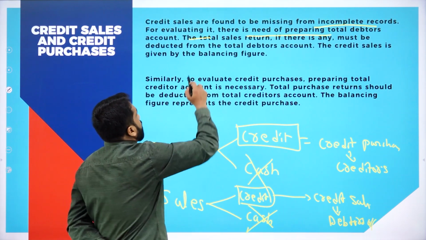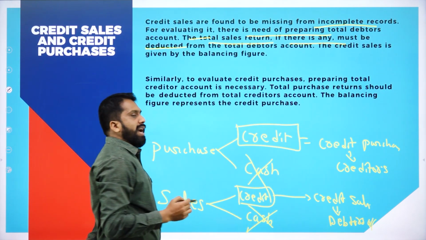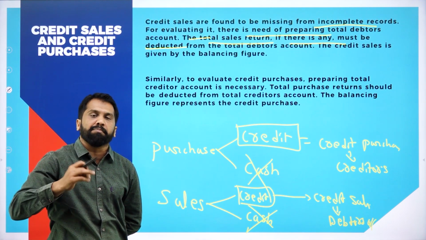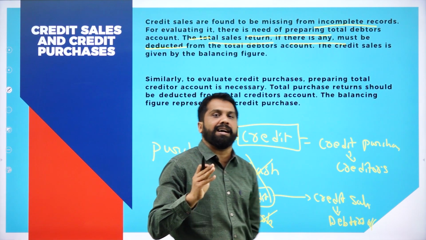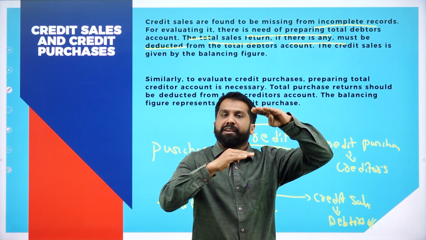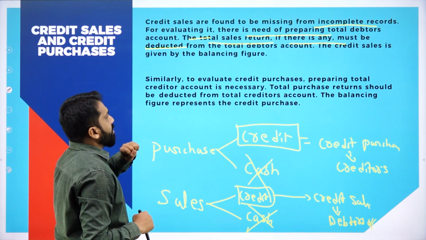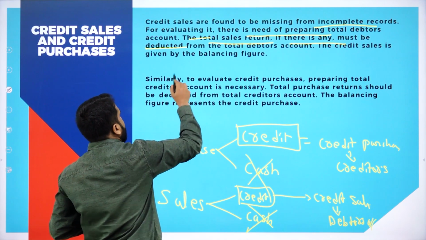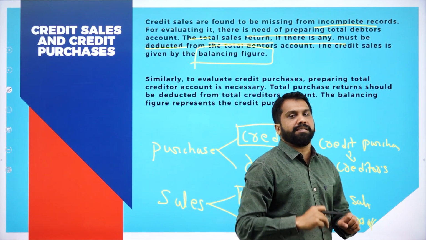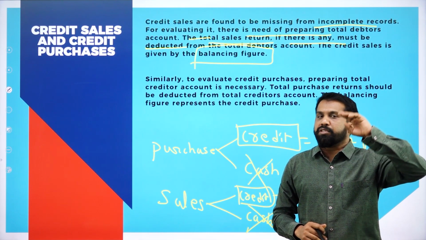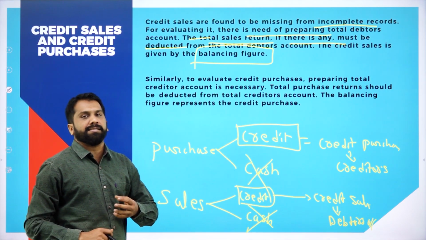Now, the total sales return, if there is any, must be deducted. You have sold, later goods returned because of damage or quality is not good. Those things we will not consider as sales. From the sales, we have to reduce that. Your sales will be decreased. Now, from the total debtors account, the credit sales is given by balancing figure. So, how to find out your total debtors? Very simple. Whatever information you have, whatever balance is left out, that is your total debtors or your closing debtors.